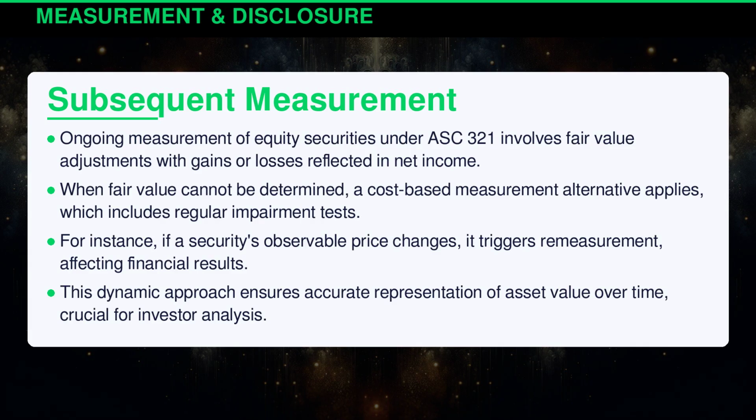Ongoing measurement of equity securities under ASC 321 involves fair value adjustments with gains or losses reflected in net income. When fair value cannot be determined, a cost-based measurement alternative applies, which includes regular impairment tests. For instance, if a security's observable price changes, it triggers remeasurement, affecting financial results. This dynamic approach ensures accurate representation of asset value over time.